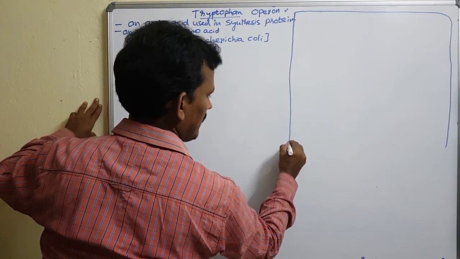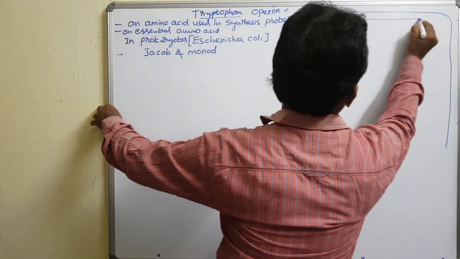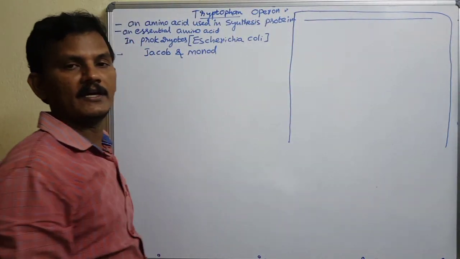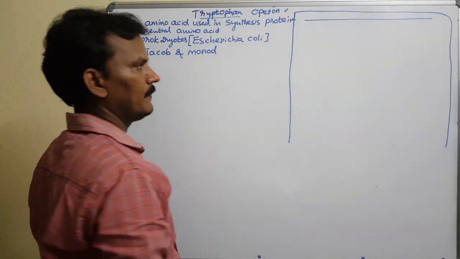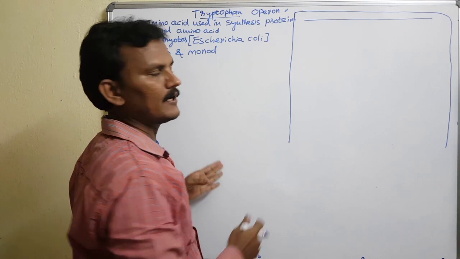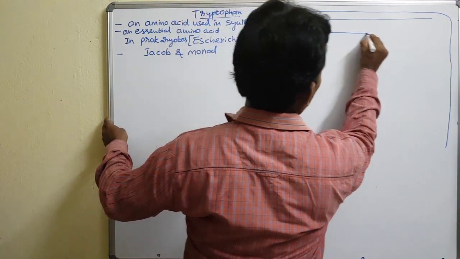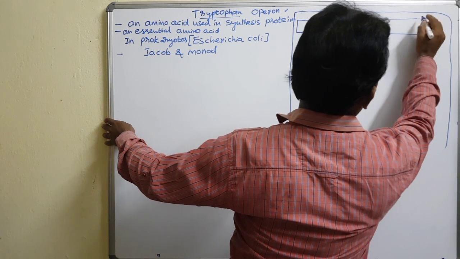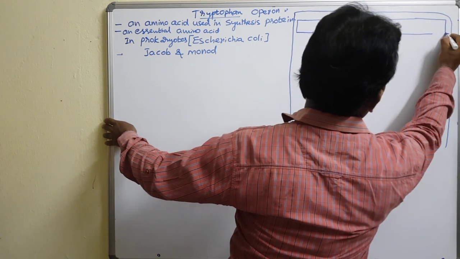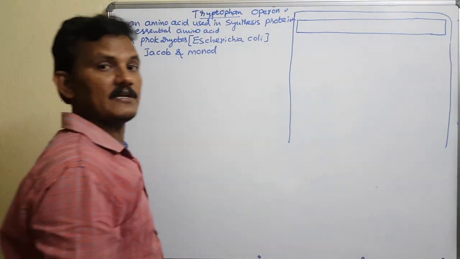So you see, this is the cell membrane. The genetic material in the prokaryotic individual is circular DNA, but for our explanation, we are showing it in linear form. Mostly the lac operon has 3 genes in the structural part, but the tryptophan operon has 5 genes in the structural part.